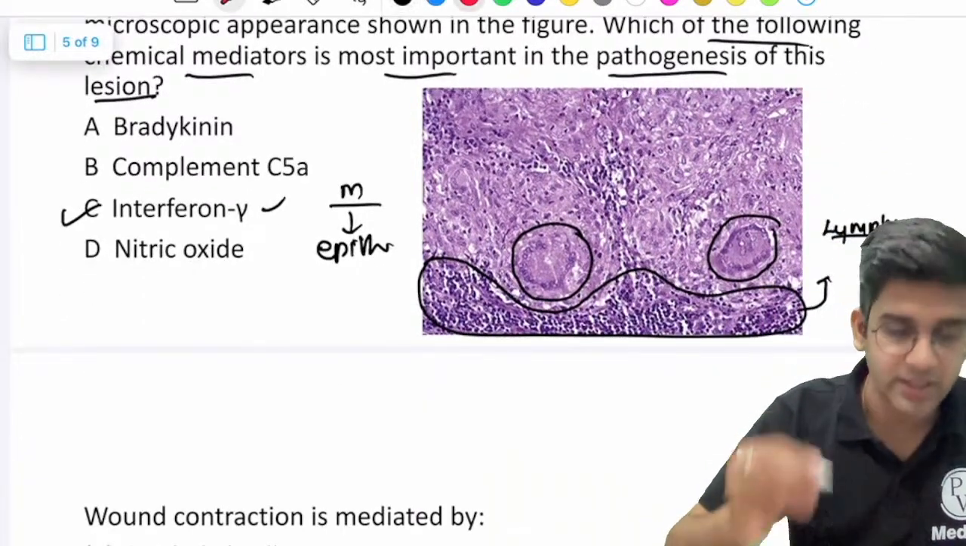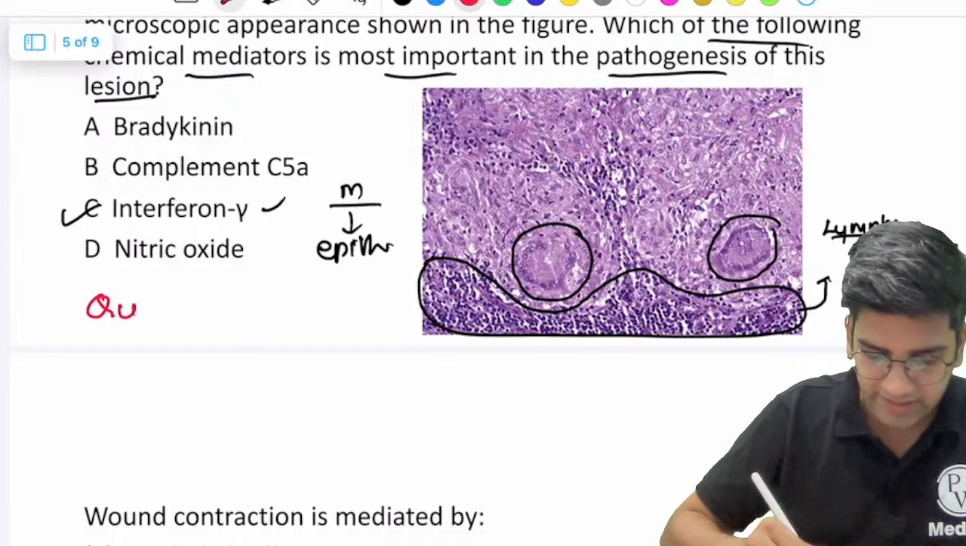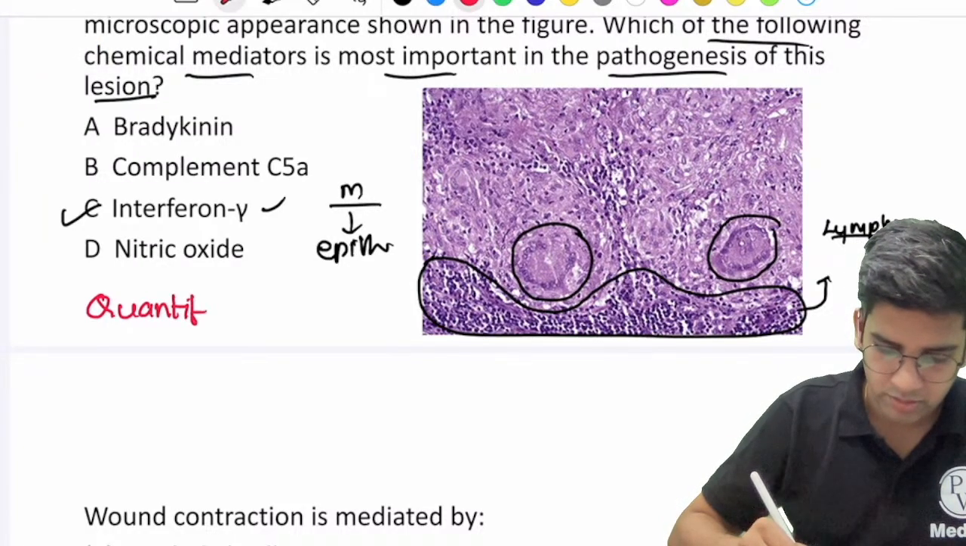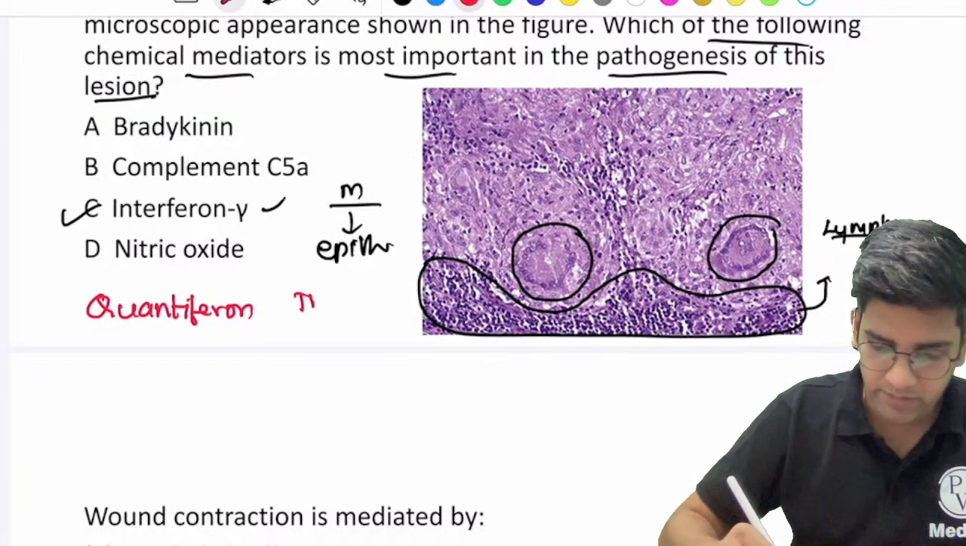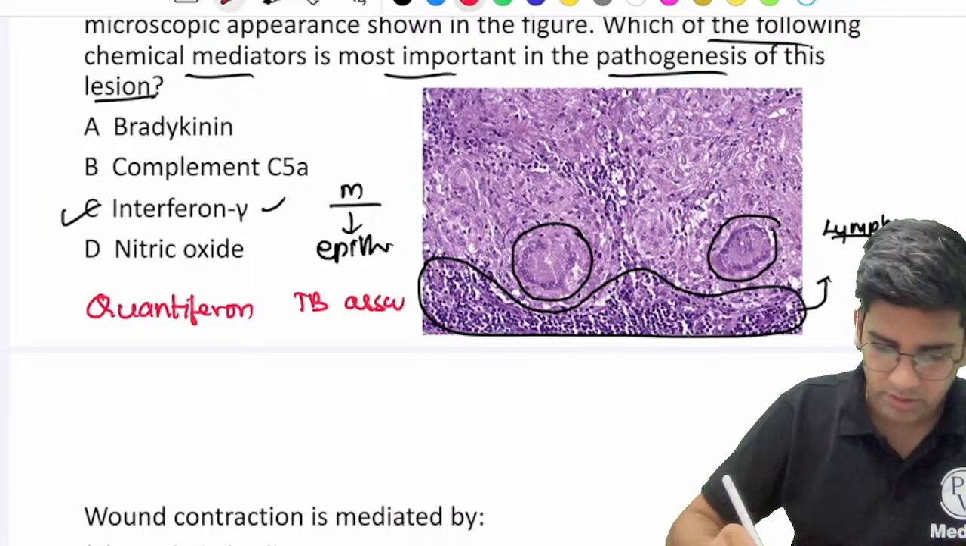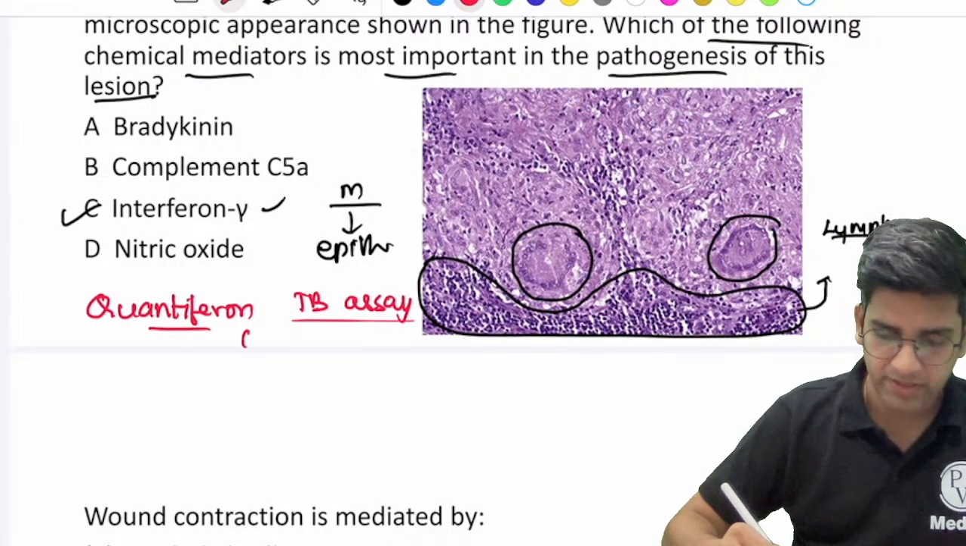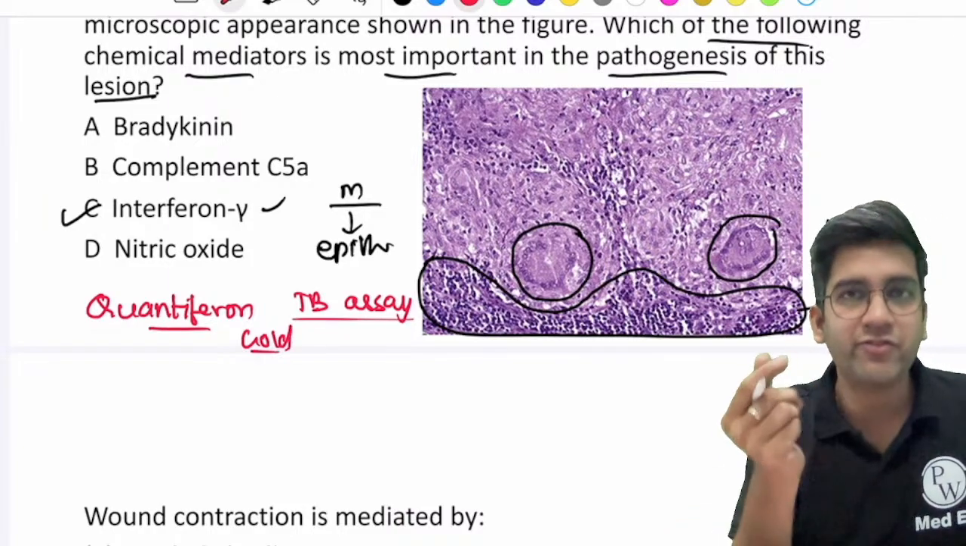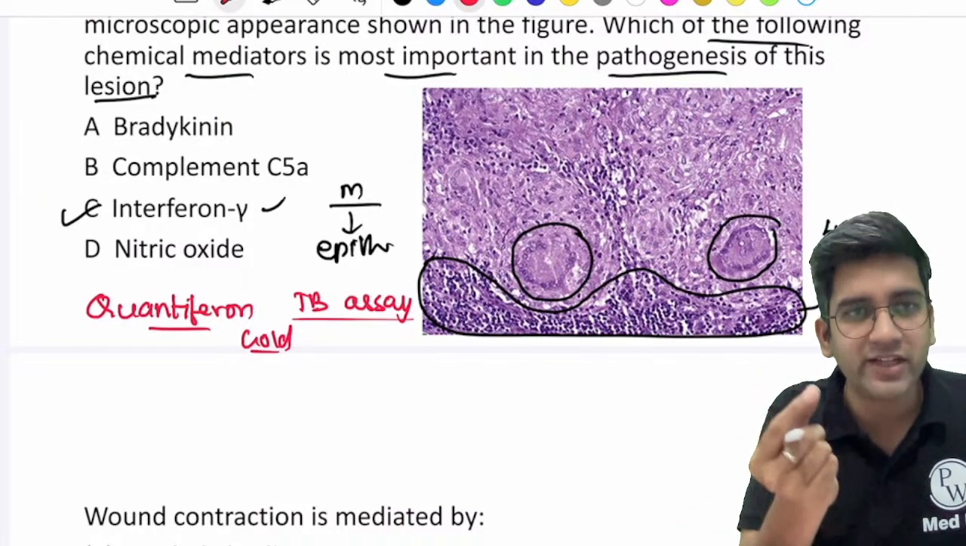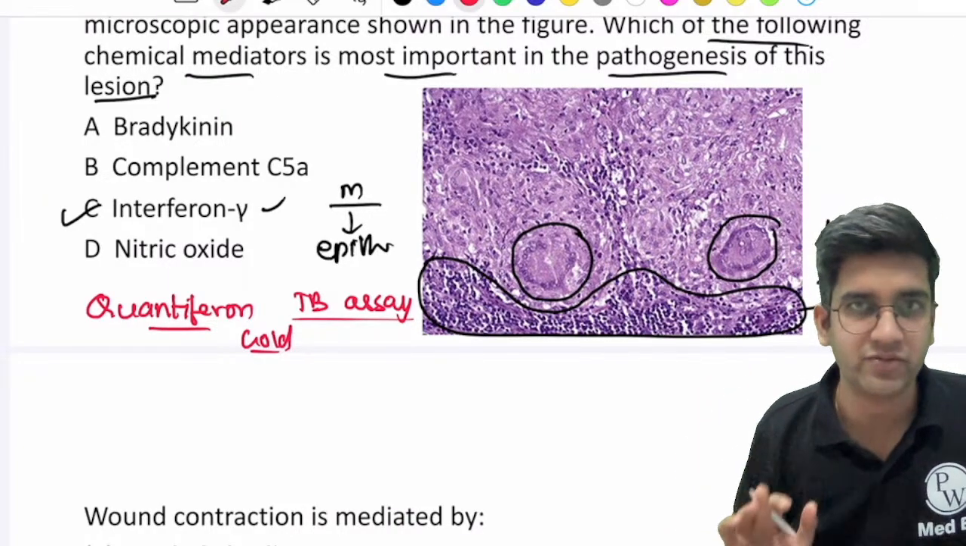So there is a test called, remember this, quantiferon TB assay. It's called a quantiferon gold test. So it's a quantiferon TB assay. It's called a quantiferon gold test, right? So quantiferon, it's simple. It quantifies interferon. That's what quantiferon stands for, right?